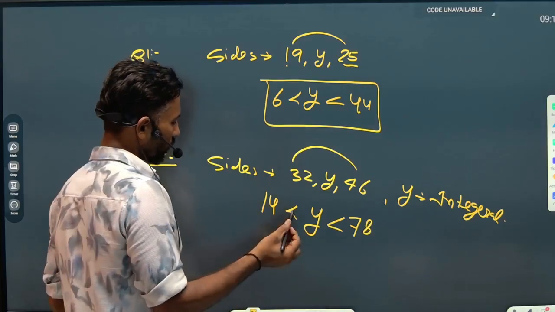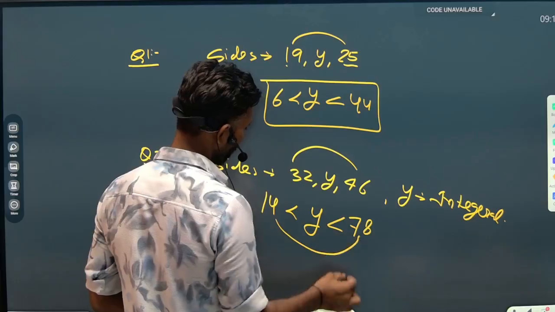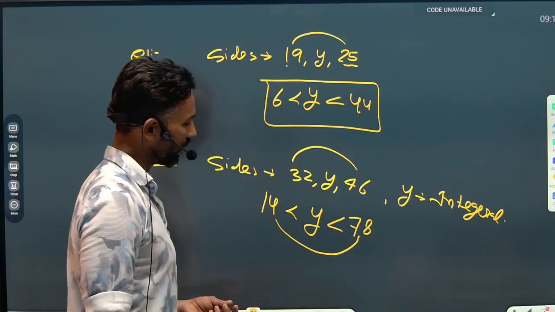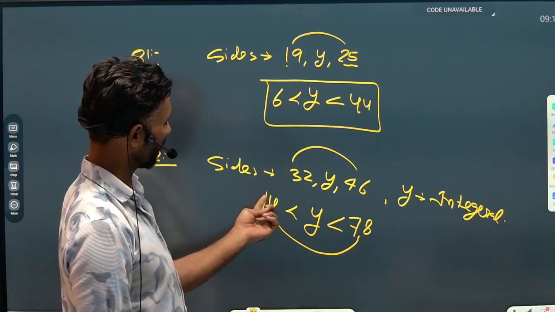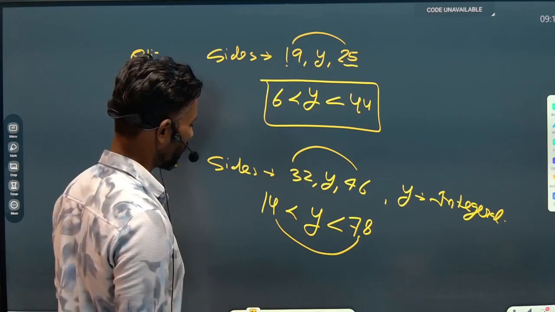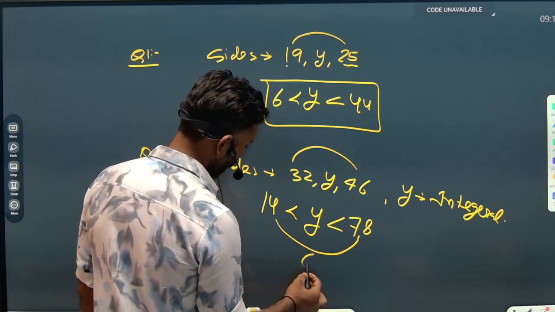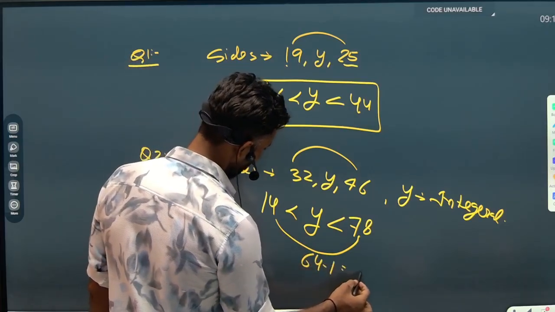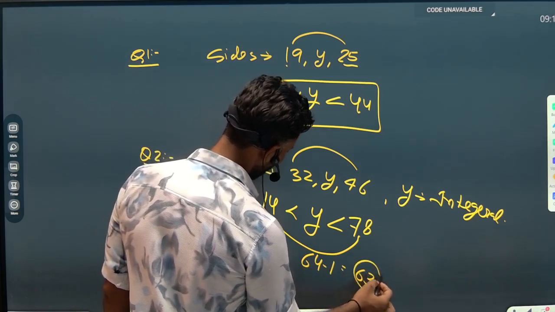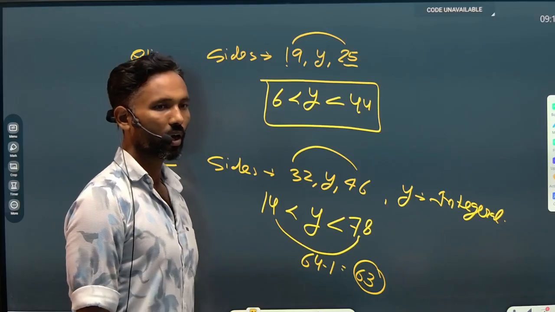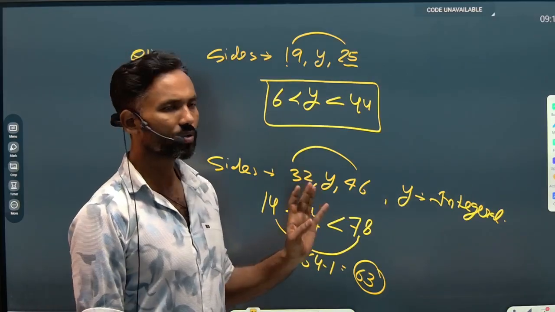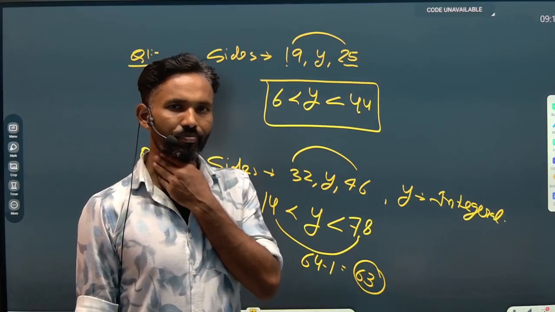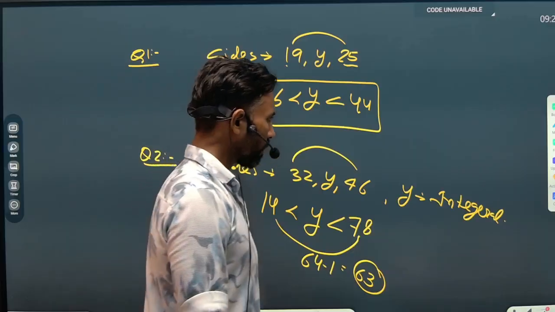So the total possible values of y will be the difference of 78 and 14, which is 64, minus 1. So I would say that 63 triangles can be constructed over there. Simple questions like this may have been asked many times.